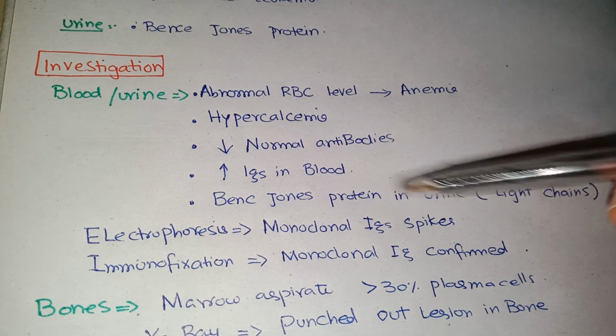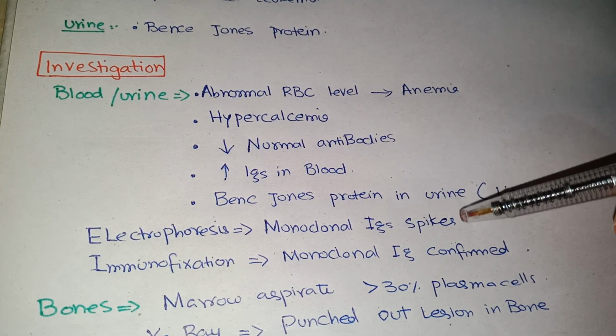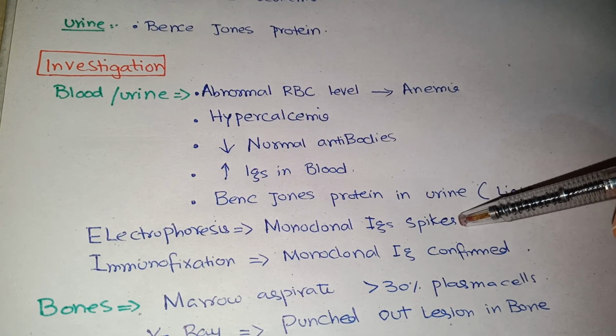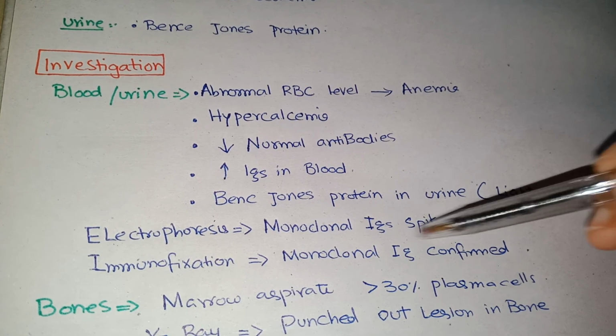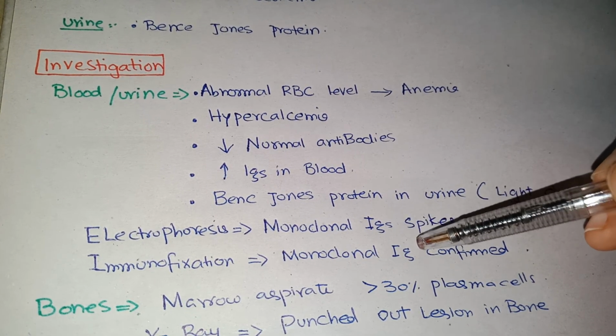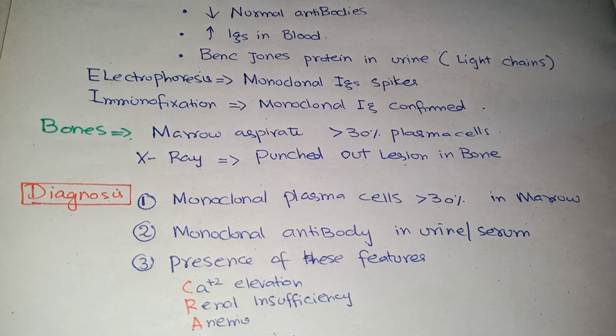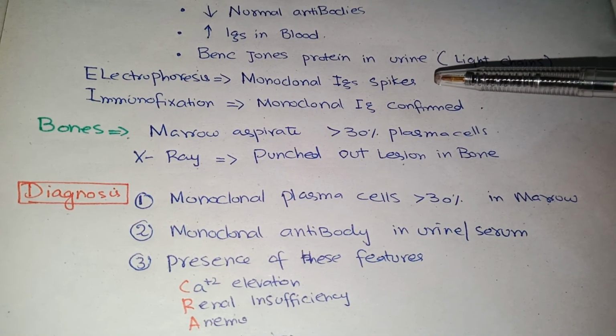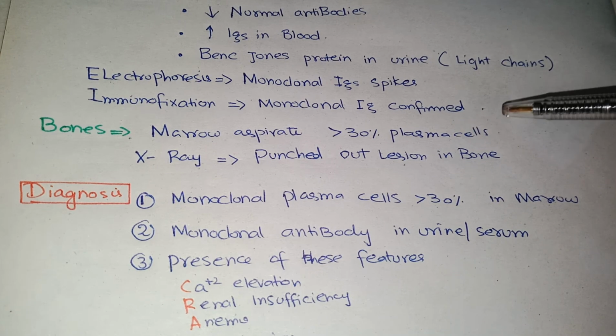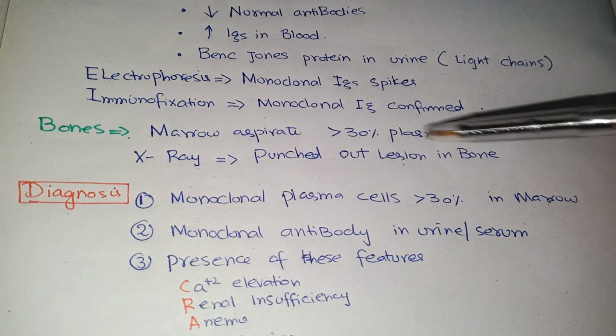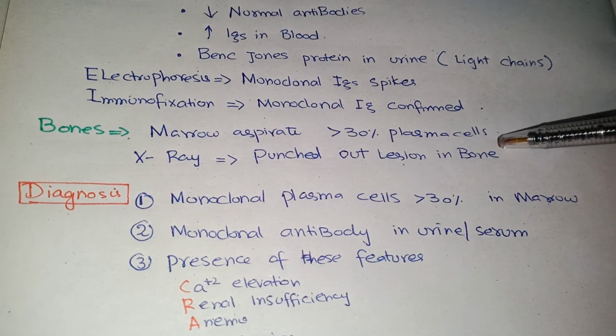In electrophoresis of the blood and urine, they show monoclonal antibody spikes. And immunofixation confirms that monoclonal antibodies are present. Bone marrow aspirate shows more than 30% plasma cells, and X-ray shows punched out lesions in the bone.